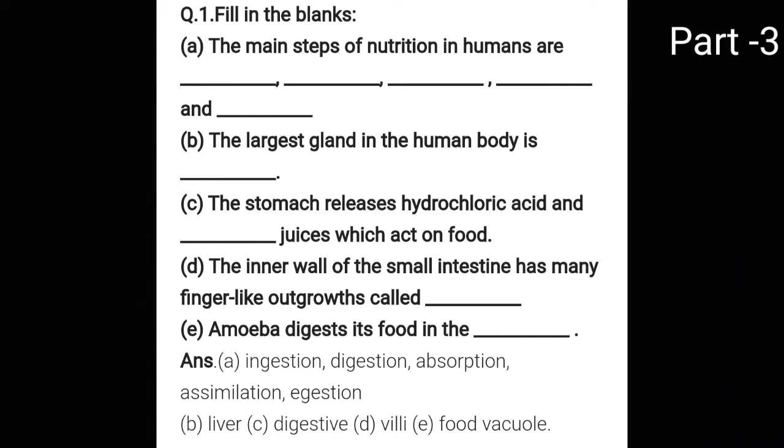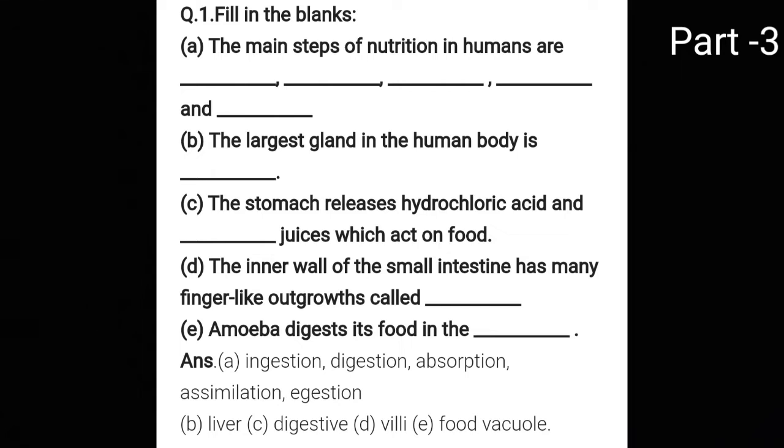Second is, the largest gland in the human body is... I have already told you while explaining that the largest organ or gland in the human body is the liver. So your answer is liver.